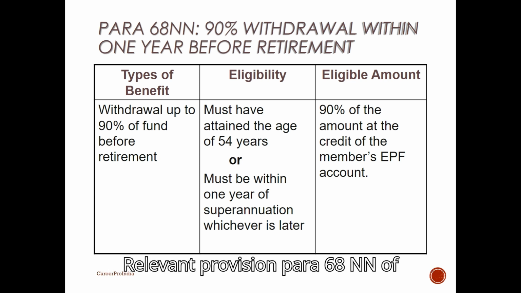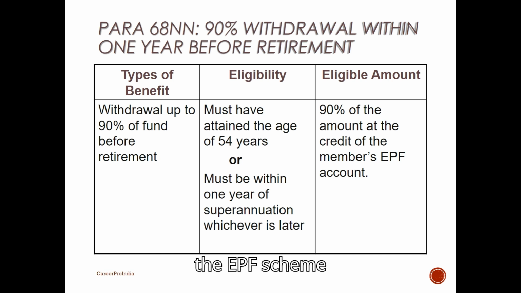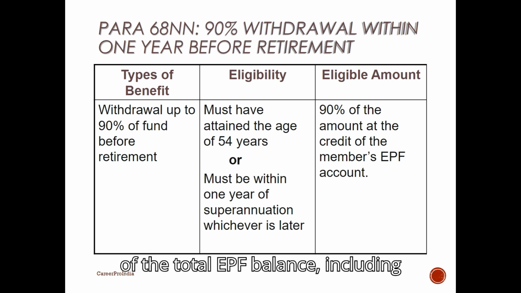Relevant provision, Para 68-NN of the EPF Scheme. Eligibility: member should be 54 years of age or above. Amount: up to 90% of the total EPF balance including employer's share with interest.